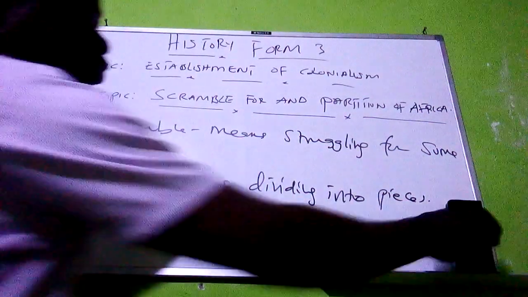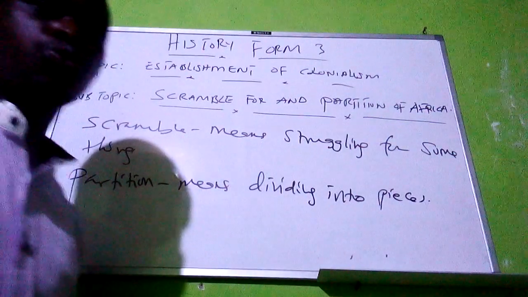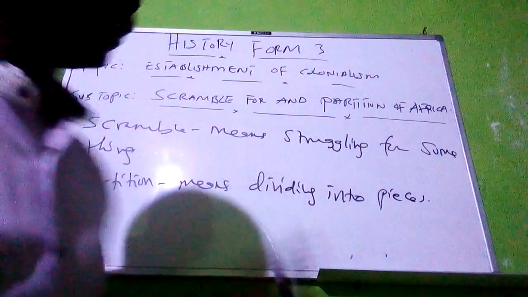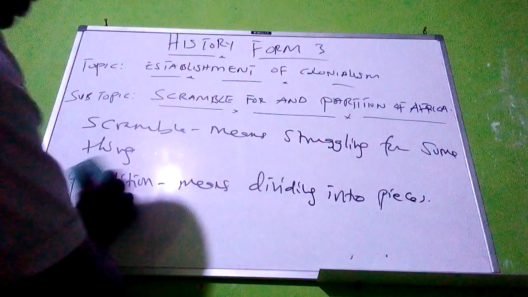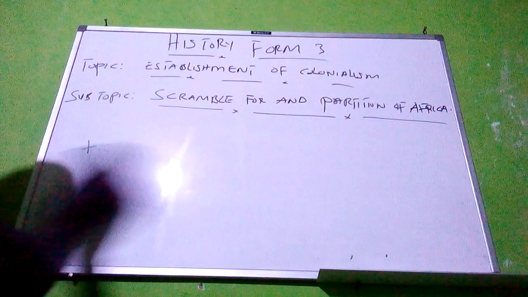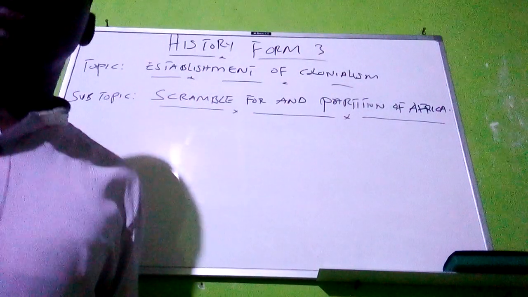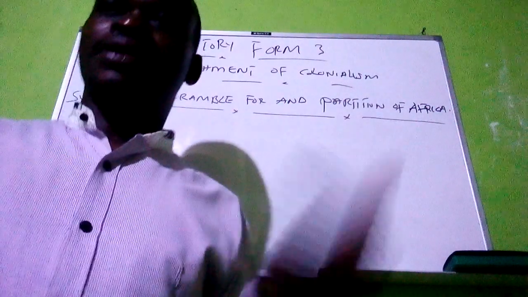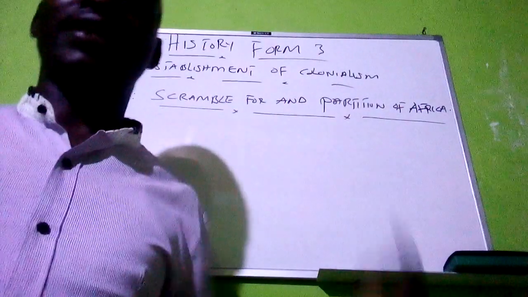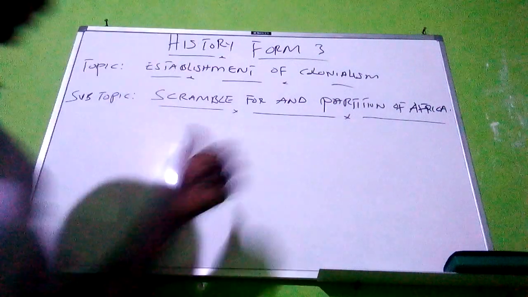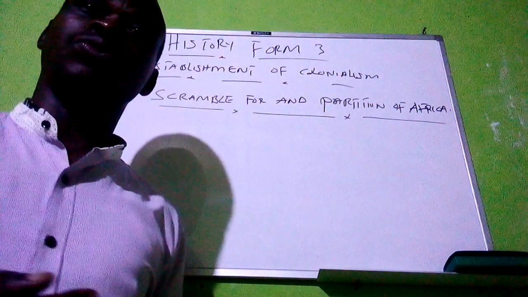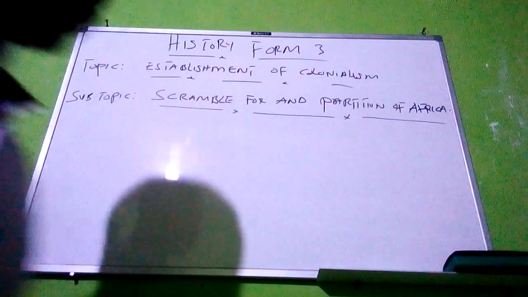You are going to see the reasons which caused the scramble and the partition of Africa, or why colonialists scrambled for and partitioned the African continent during the late 19th century. So we are going to see the reasons why the colonialists struggled for and divided the African continent, as follows.